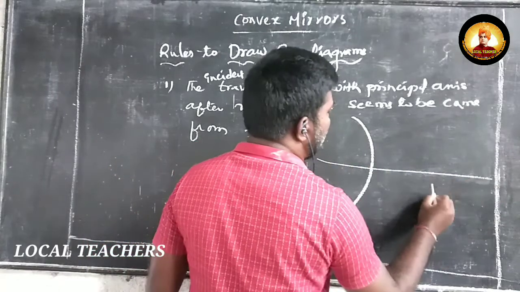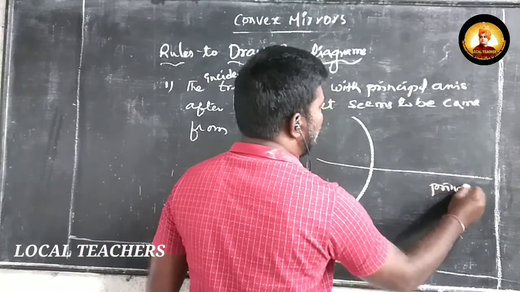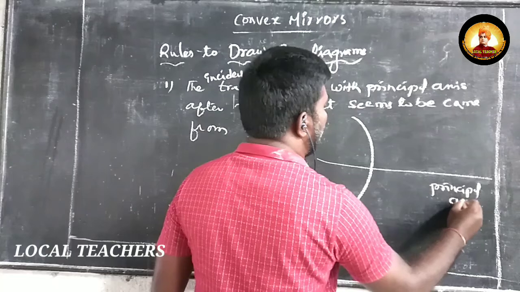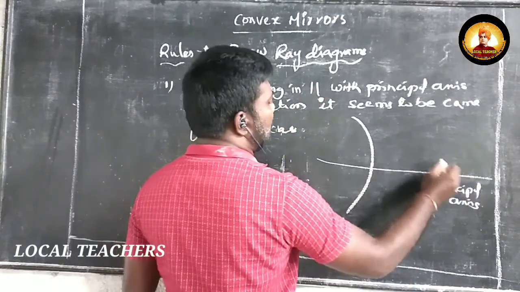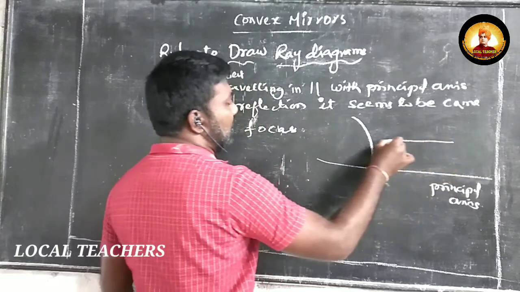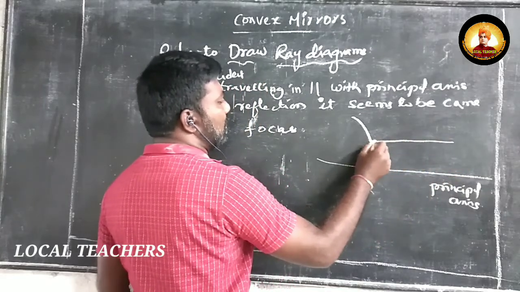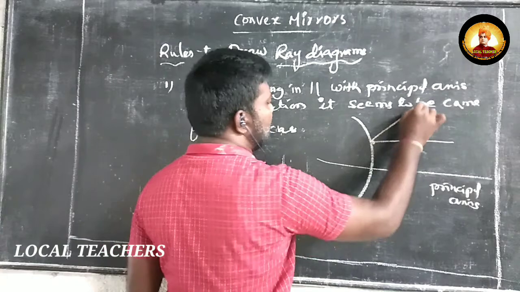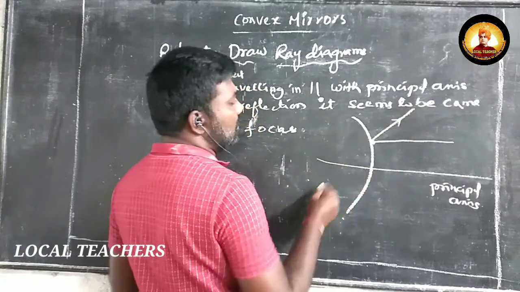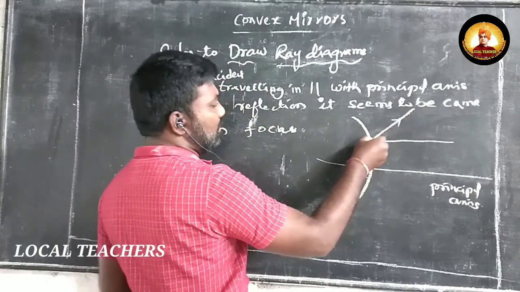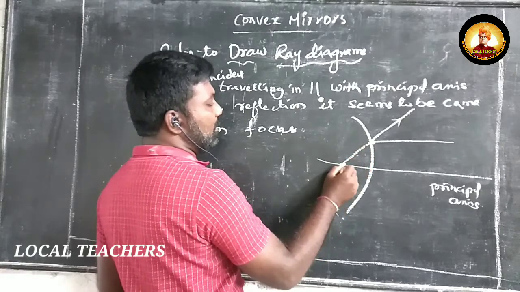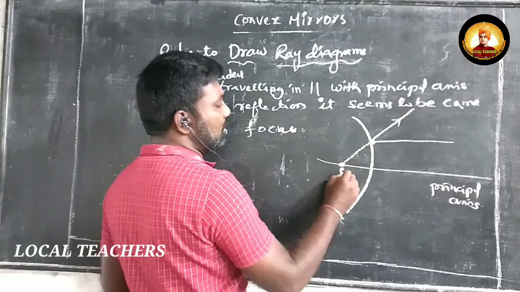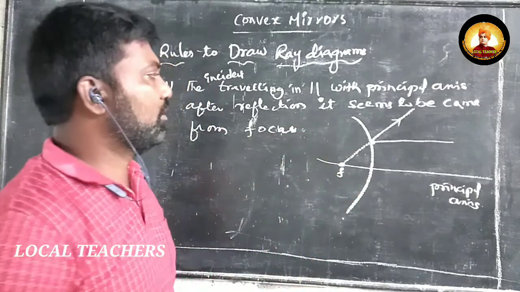So this is the principal axis. Okay. So this is the incident ray which falls on the convex mirror. It is diverged. Okay. So if we observe carefully, this diverged or reflected ray seems to come from the focus.